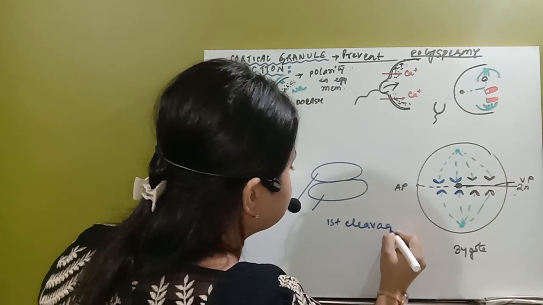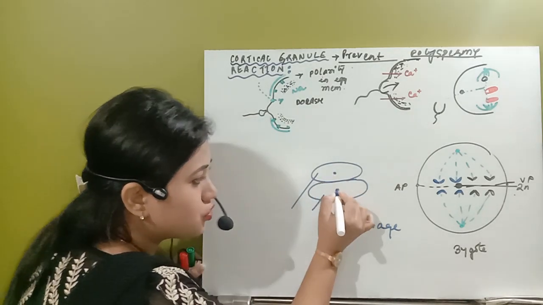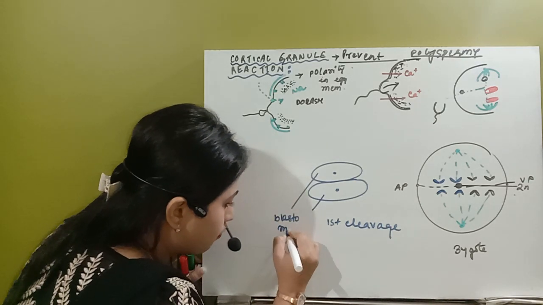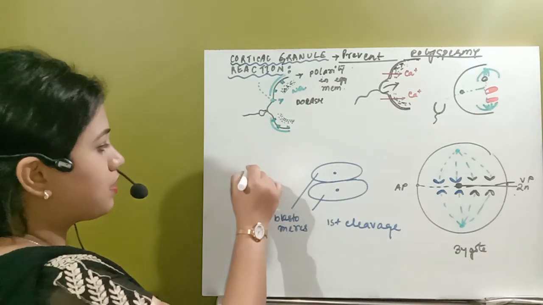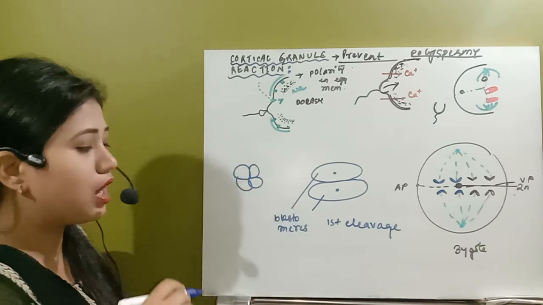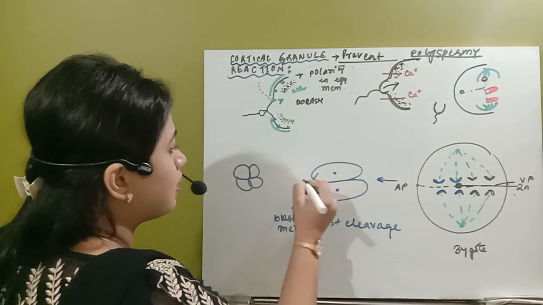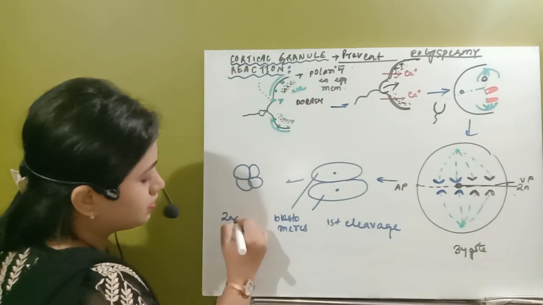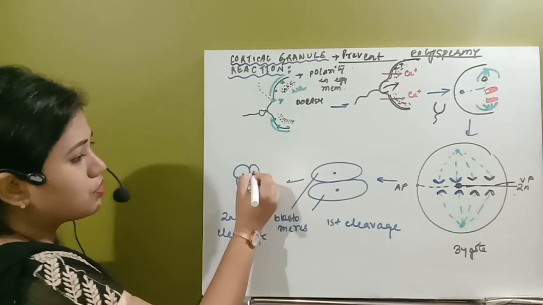After the first cleavage, the two cell stage has been formed, and each of these cells is known as a blastomere. So two blastomeres are formed after the first cleavage. Now, at right angle to the first cleavage, after 24 hours it will form 4 blastomeres. So this is after the second cleavage. From 2 cells it will form 4 cells.